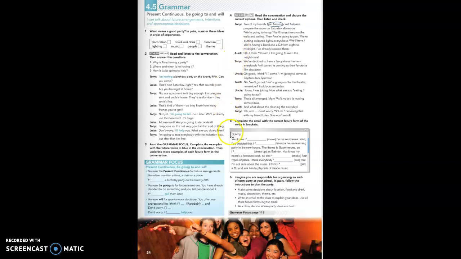In exercise number 5, you have to complete the email with the correct future form of the verb in brackets. Hi Amy, you know I move house next week. So if you change your house, you know that you're going to have a new house, you have to have this event planned, already planned.